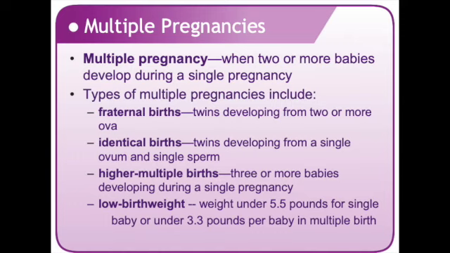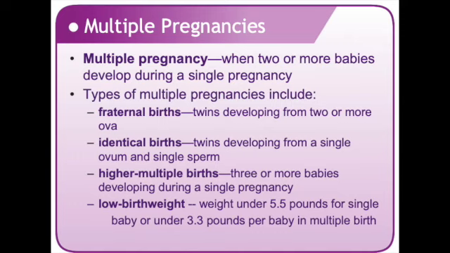The most common multiple pregnancy is caused when multiple babies develop from 2 or more eggs. Each egg is fertilized with a different sperm, which means each child has a different genetic makeup. These babies are as much alike and different as any other brothers and sisters. Children born in these multiple births are called fraternal births or dizygotic births. Multiple ovulation, when more than one egg is released, makes fraternal multiples possible.